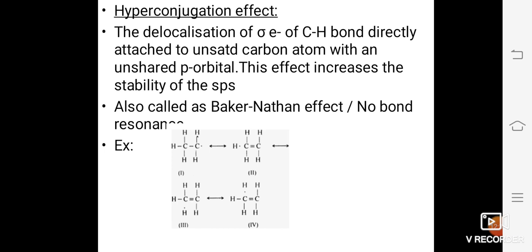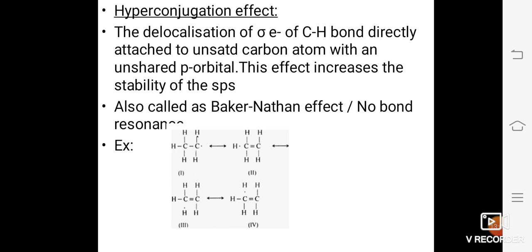So in the below example, the ethyl carbocation, that is CH3CH2+, has three hyperconjugation structures, and these are reversible, and hence this reversibility is shown in the form of the arrow marks.